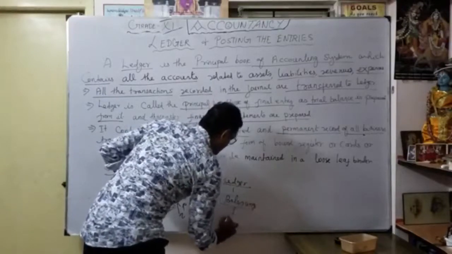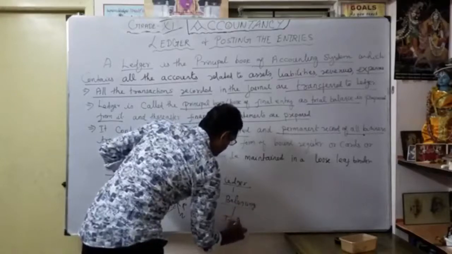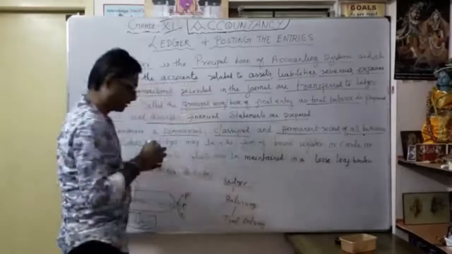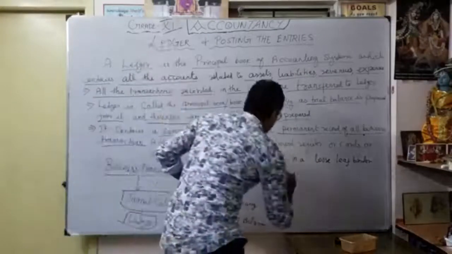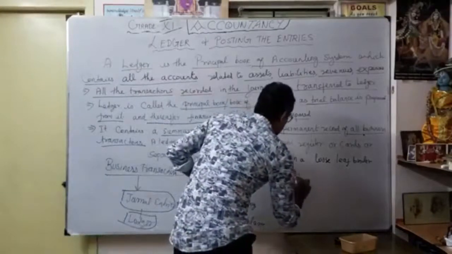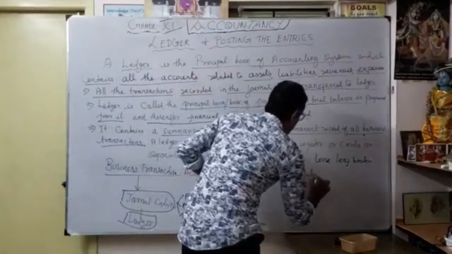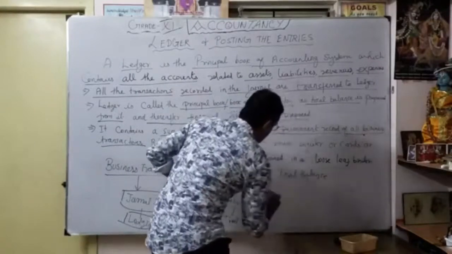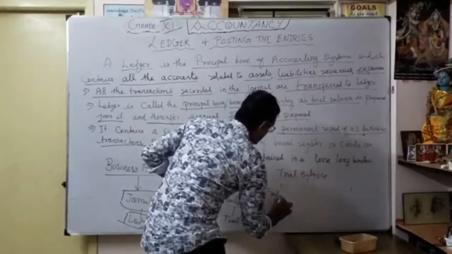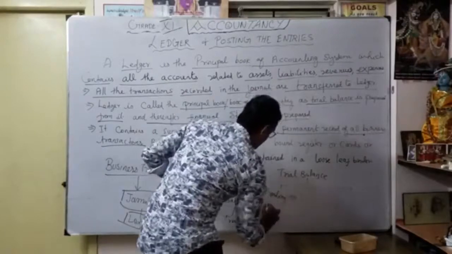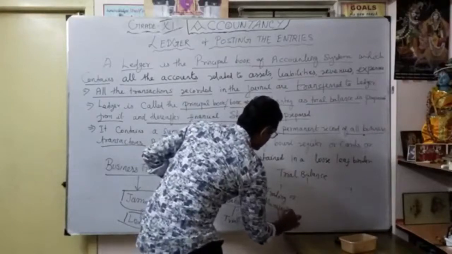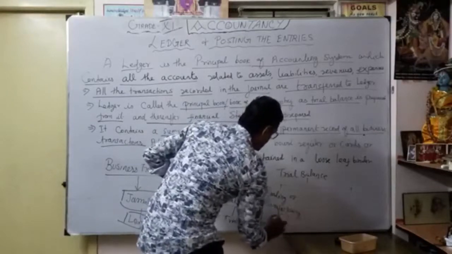From the balancing, we learn what a trial balance is. From the trial balance, they prepare three financial statements. One is the trading or manufacturing account.